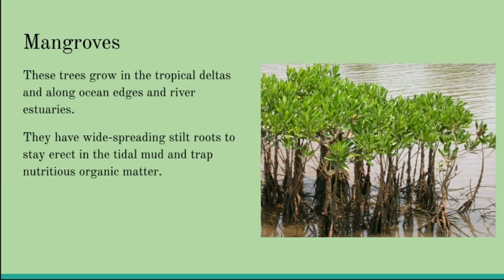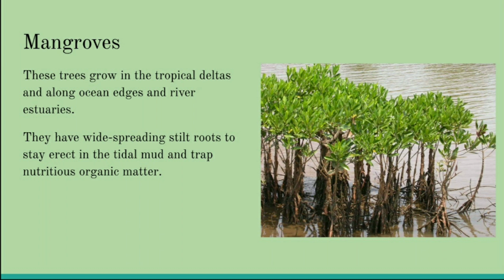Next we come to the last one, mangroves. These trees grow in the tropical deltas and along ocean edges and river estuaries. They have wide spreading stilt roots to stay erect in the tidal mud and trap nutritious organic matter.